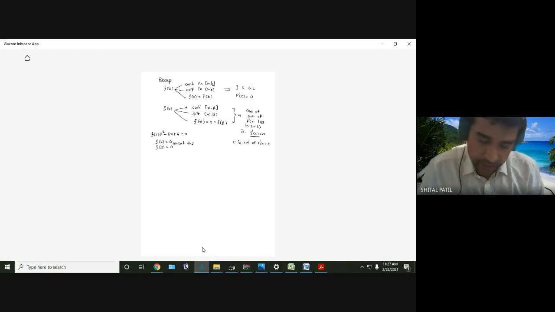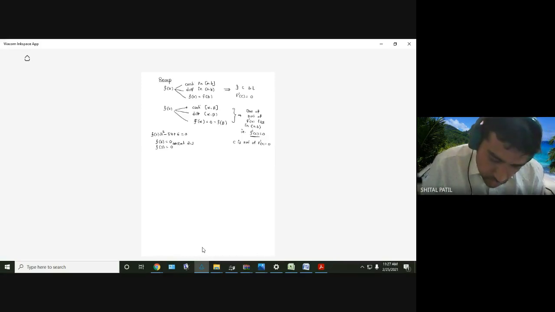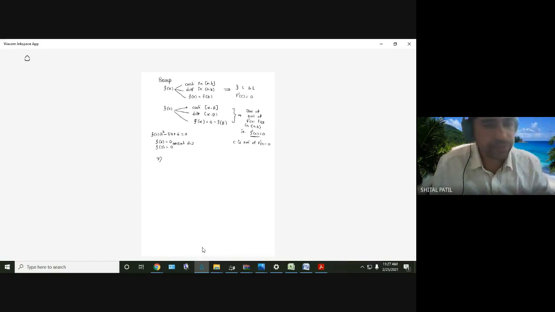f of x is a function which is continuous in the interval [alpha, beta], differentiable in the open interval (alpha, beta), and alpha and beta are roots, therefore f of alpha equal to f of beta, but one more thing, equal to 0, since they are roots. Therefore one of the roots of f dash of x lies in (a, b), that is, in other words, f dash of c equal to 0. That is what I did. Let's read the example. Write this down, whatever you understood. Take some time and write it so that I can go through the next example fast.